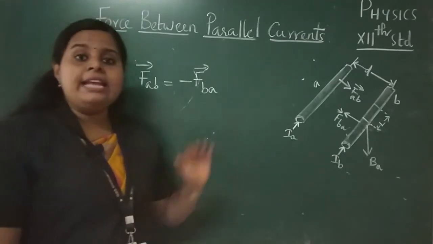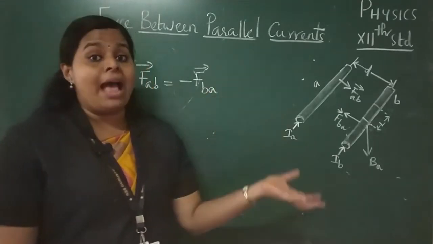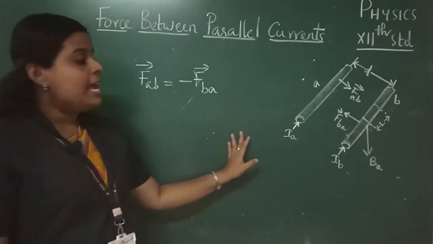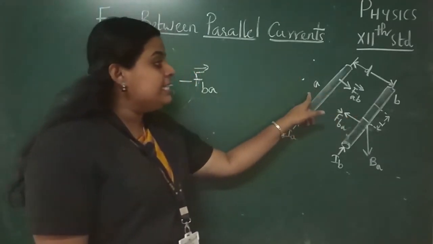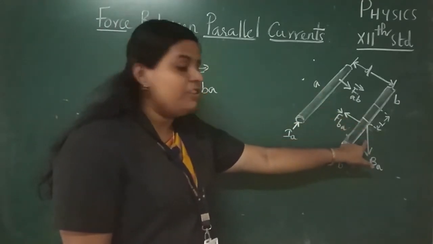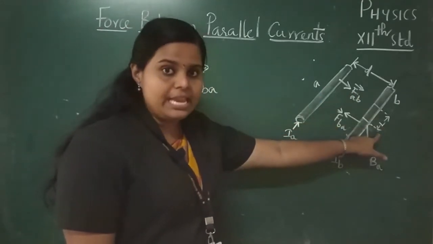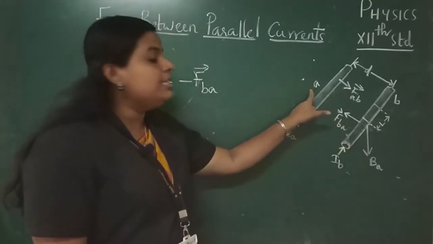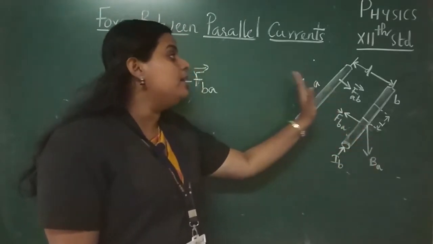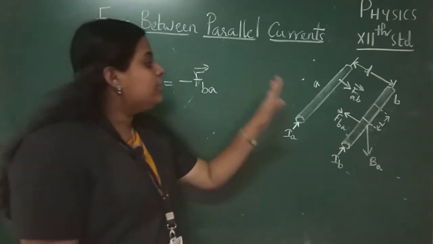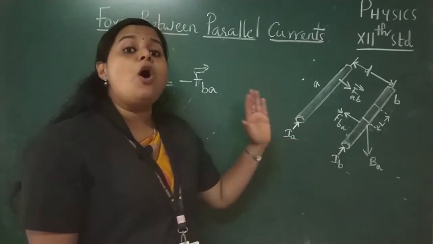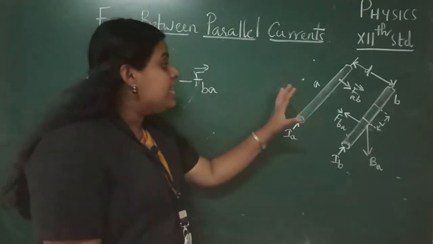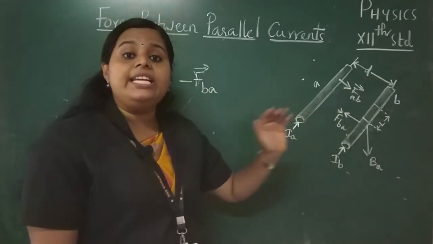And remember one thing, these two forces are equal in magnitude, but they are acting in the opposite direction. That is the force on the conductor A due to the conductor B is acting towards the conductor B, and the force on the second conductor B due to the first conductor is acting towards A. Okay, so these two forces are acting in the opposite direction, and this indicates that these two forces are attractive in nature.